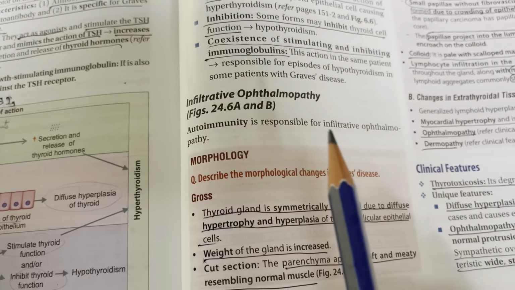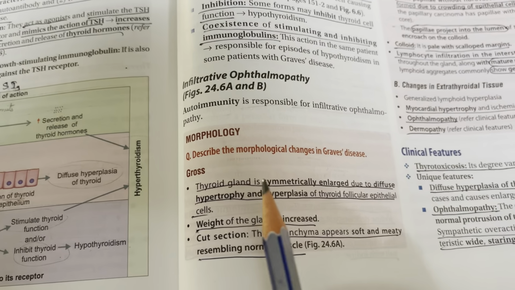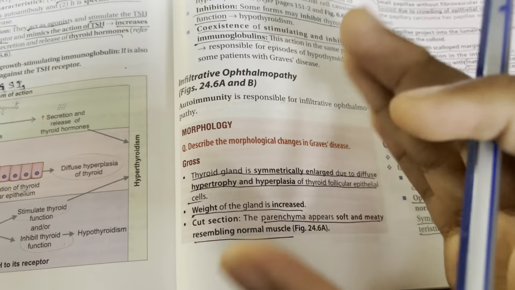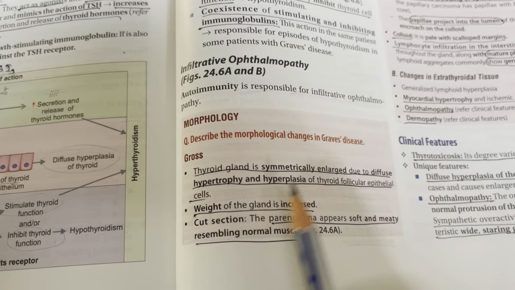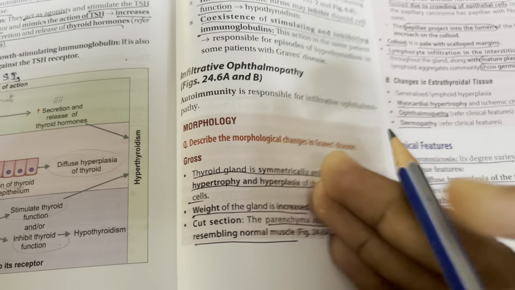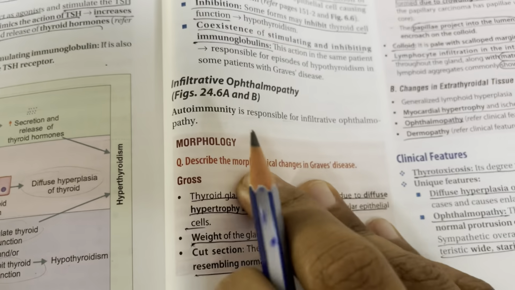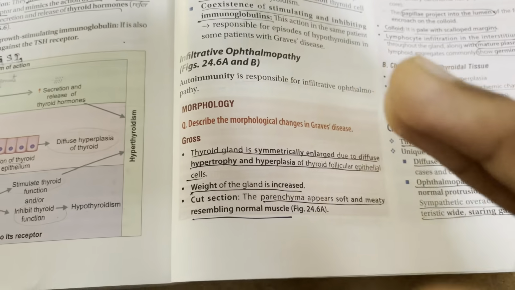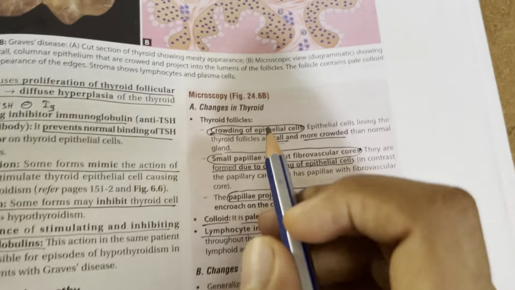Next, infiltrative ophthalmopathy, you can see, and autoimmunity is responsible for infiltrative ophthalmopathy. So, morphology: basically, the thyroid gland is symmetrically enlarged due to diffuse hypertrophy and hyperplasia of the thyroid follicular cells. Weight of the gland is increased because of hypertrophy and hyperplasia, and in cut section it has a soft and meaty appearance. It resembles normal muscle. So, just like that, you have Graves' disease thyroid gland.